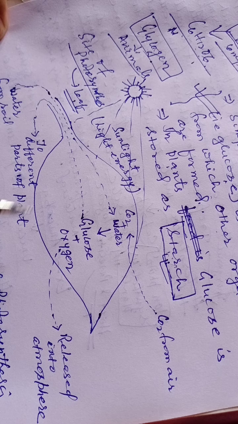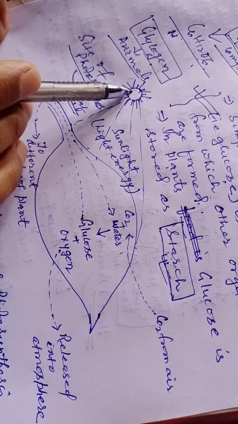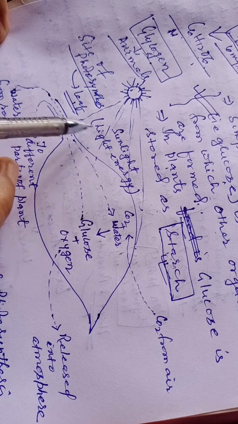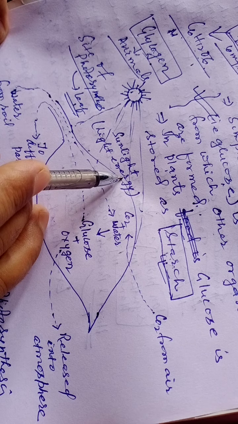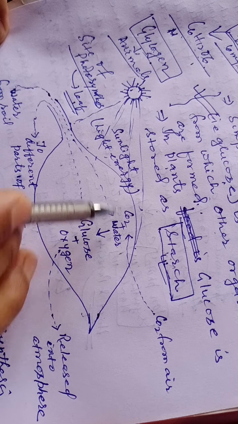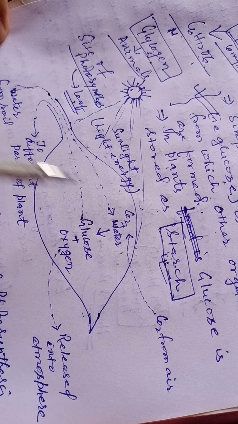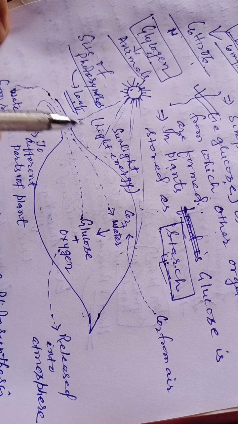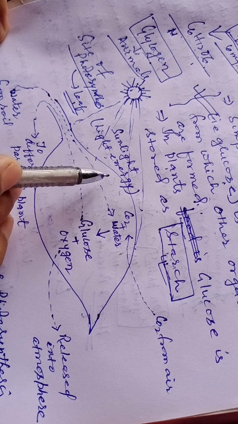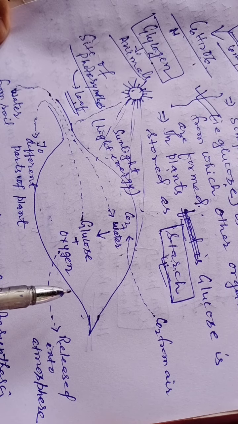So this is the basic process of photosynthesis. The diagram shows here your sun and sunlight coming from the sun, sunlight as a source of light energy. When this sunlight falls on the leaves, which contain chlorophyll, this chlorophyll is able to trap the light energy, the photons of light, for the purpose of photosynthesis.